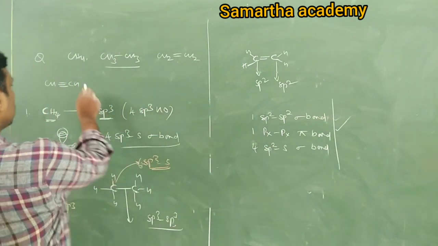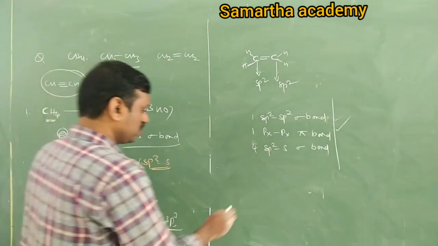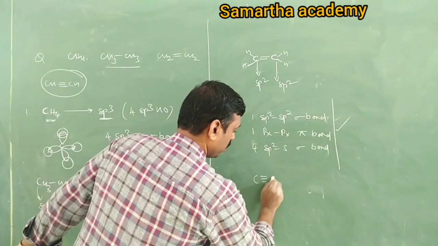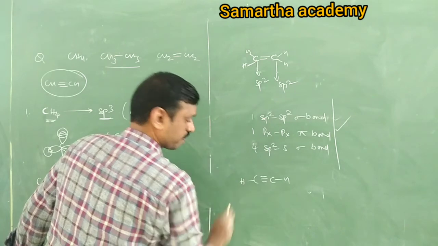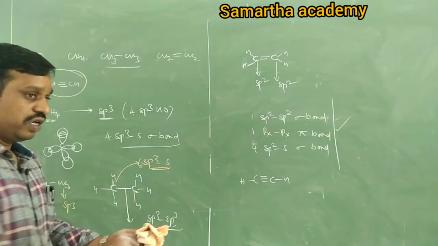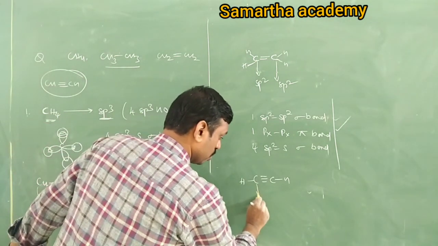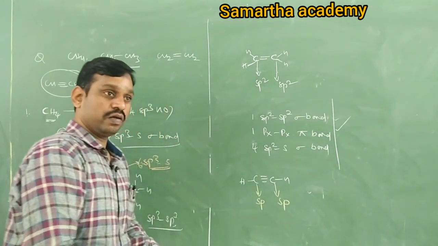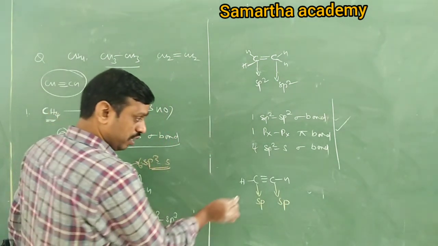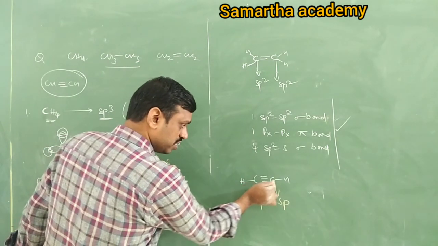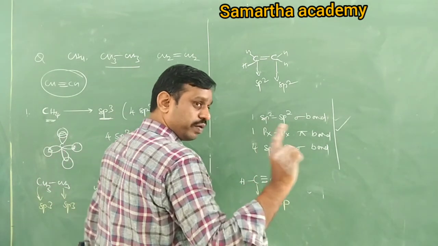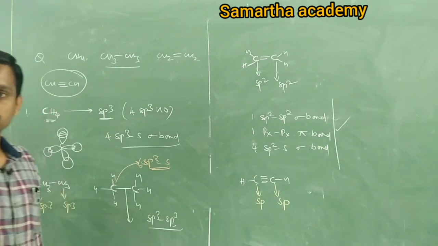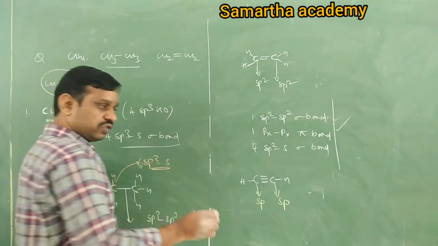Similarly, the last one, CH triple bond CH. Okay, come on, tell me. This carbon undergoes sp, right? Tell me, between C and C there must be one sigma bond, and the remaining are all pi bonds. The sigma bond is only one, and that is the sp-sp sigma bond.